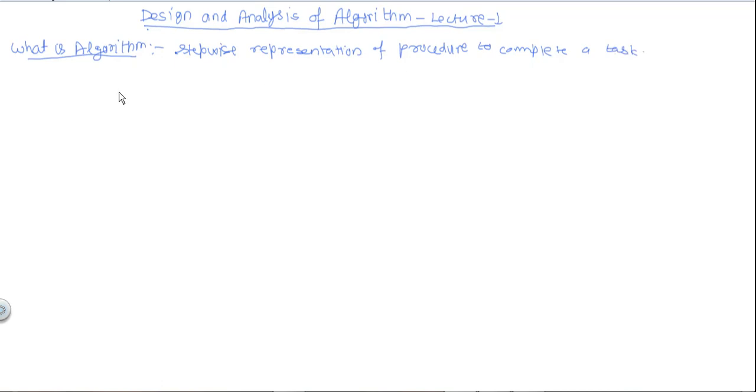or we can also say that it is well defined set of steps to solve a particular problem.